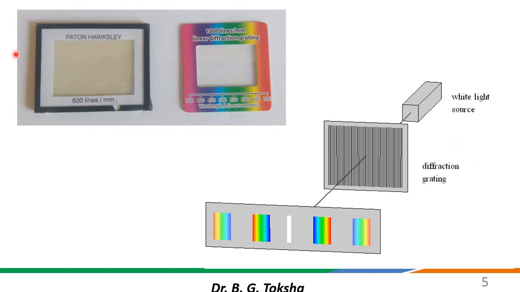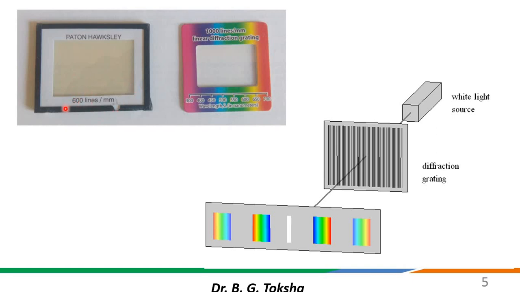If you see the diffraction grating in actual, then this is the image. Here the company name is provided who has designed and developed the diffraction grating, and as I said, with respect to any grating the number of lines may vary. So how many lines are there in this particular grating is mentioned.